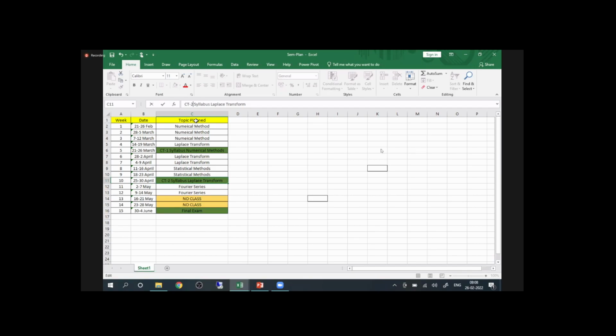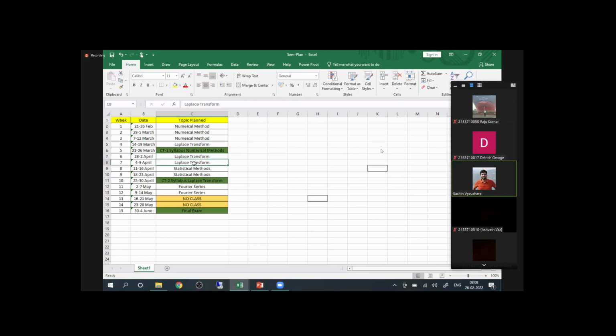Not a single question will come directly from the notebook or textbook. You have to solve it on your own and upload it on TMLMS, like last semester. Last semester you saw how CT1 and CT2 were conducted. Similar way. So again, 3 weeks for Laplace transform.